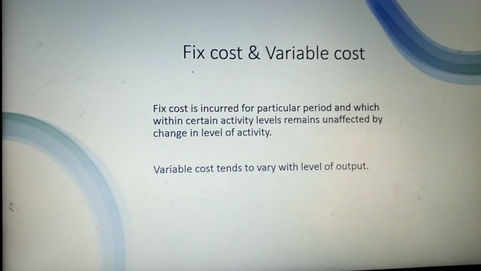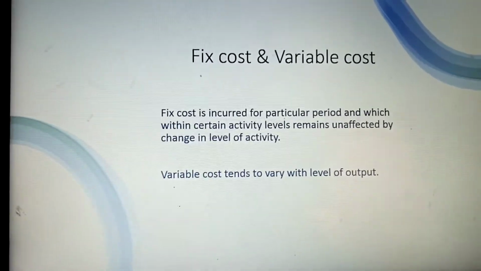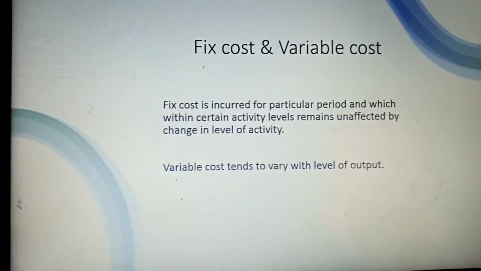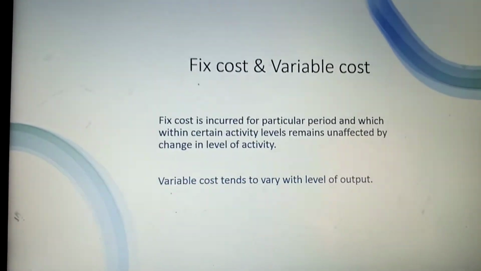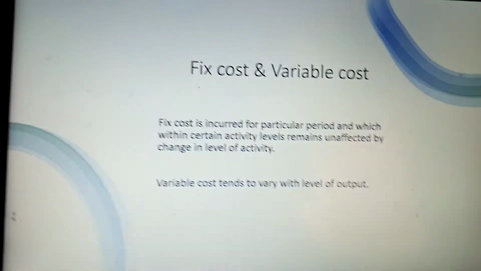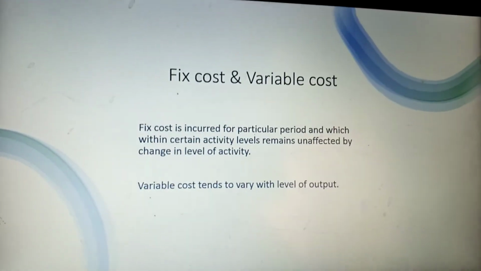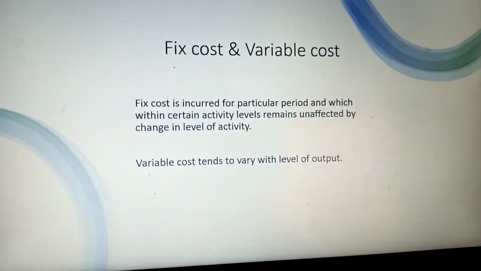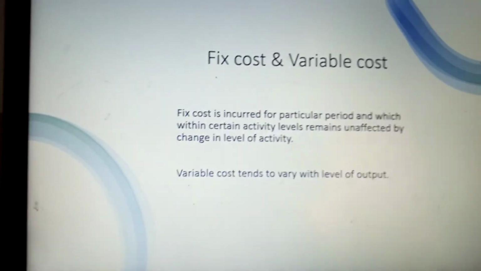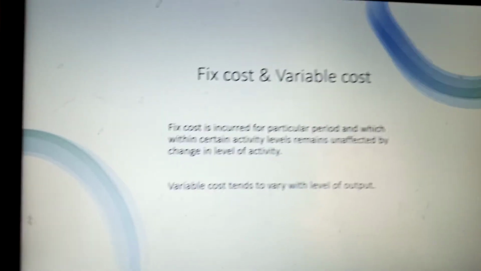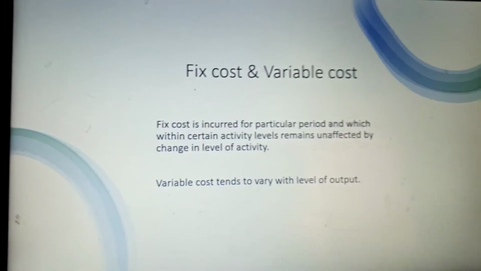Fixed cost and variable cost. Fixed cost is incurred for a particular period and remains fixed, unchanged, unaffected by a certain range of activity. For example, if you have hired a wagon for the movement of stuff and you are paying 100,000 to the vehicle owner per month, and it is fixed as per contract, then it is fixed cost.